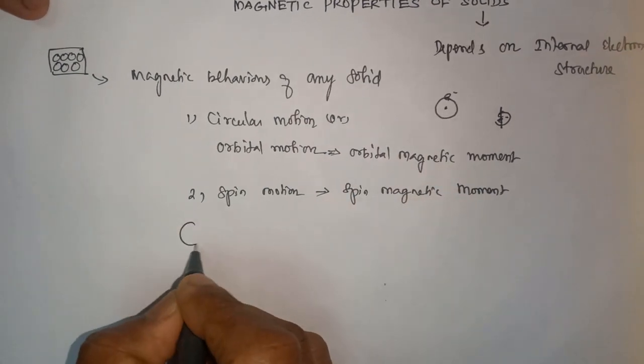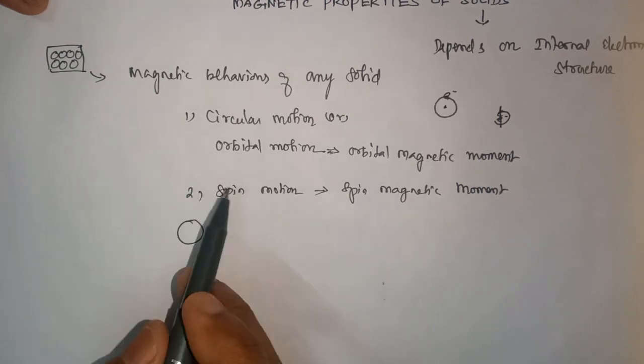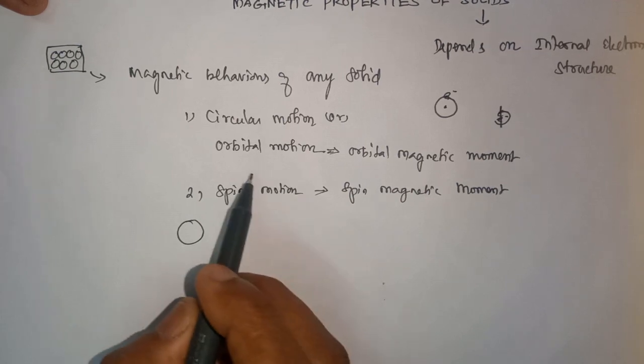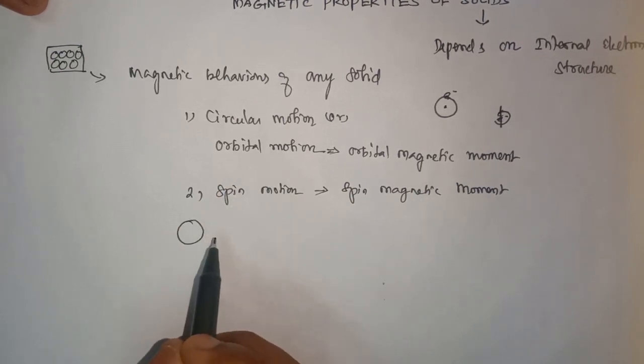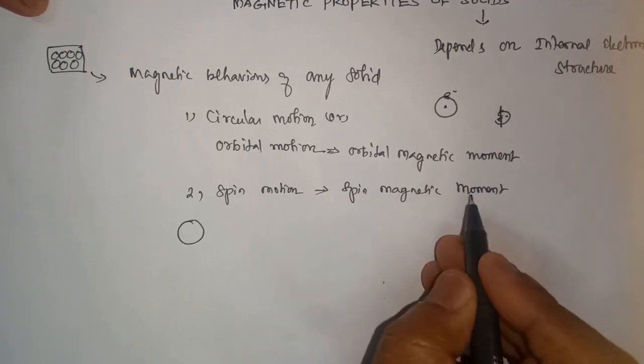Then I take an atom. In this atom, the electrons undergo two different types of motion. Because of these, each atom gets an orbital magnetic moment as well as a spin magnetic moment.